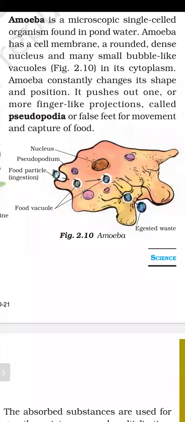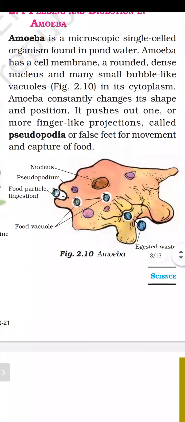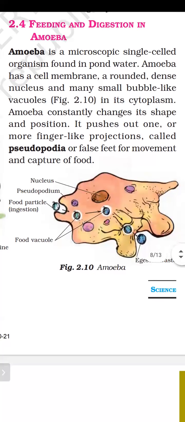So it has a finger-like structure. With the help of that finger-like structure, or false feet, it can move here and there and capture its food. That finger-like projection is known as pseudopodia. Pay attention to the pronunciation. The p is silent: pseudopodia.